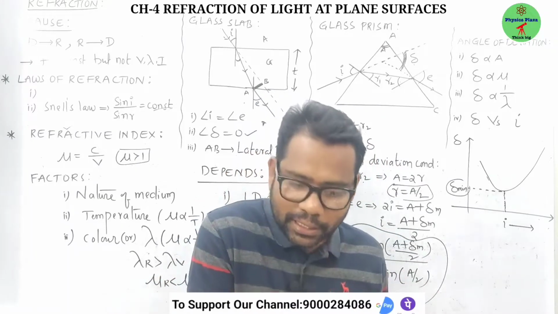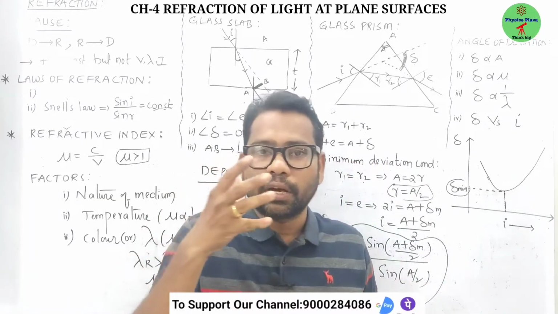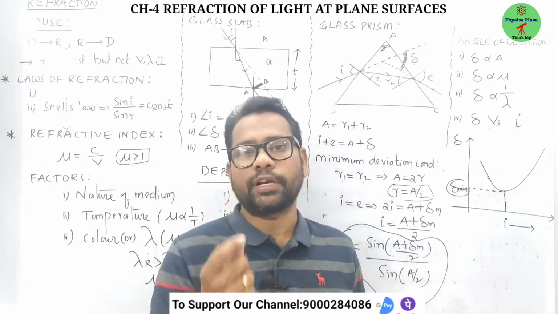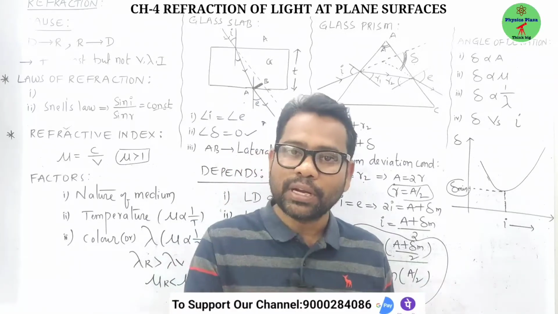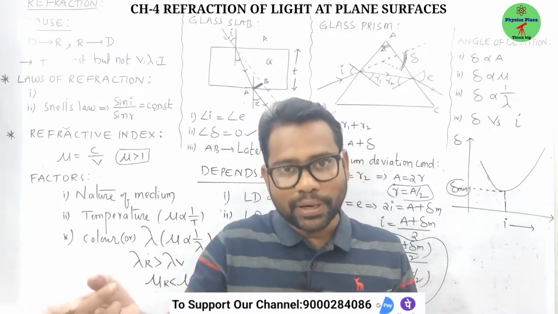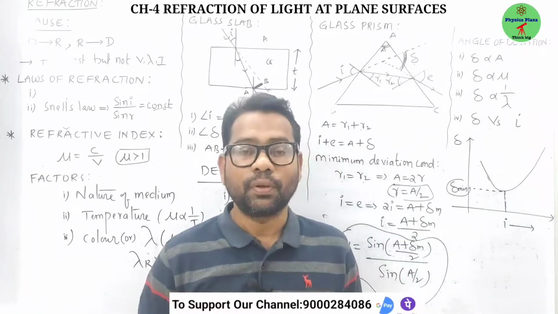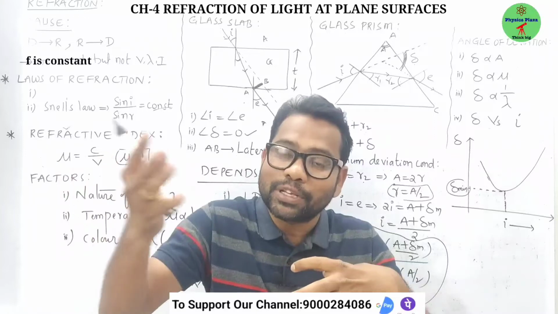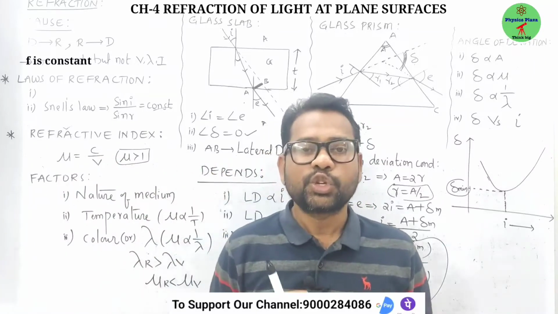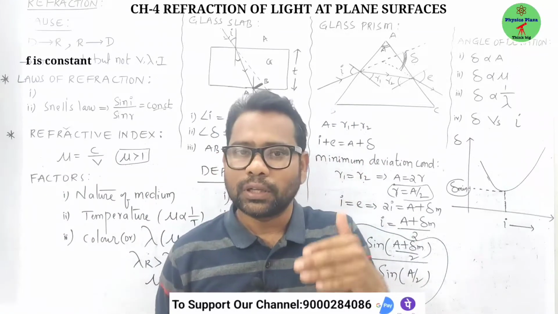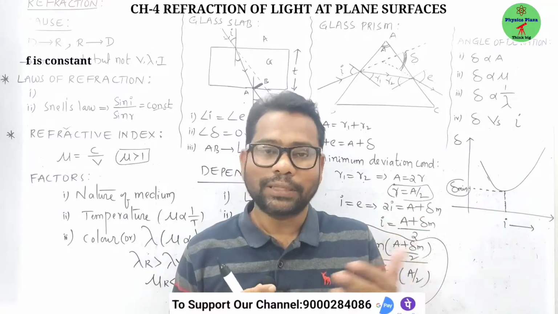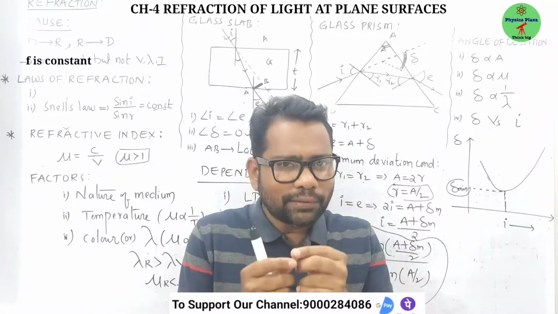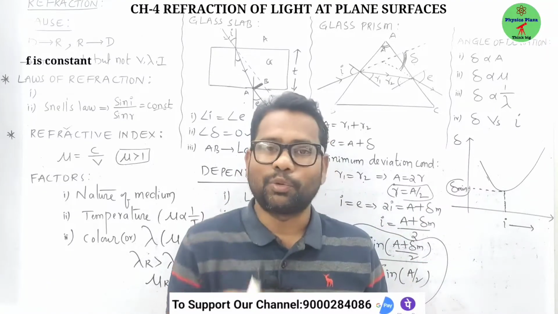See, this optically rarer and optically denser we can understand in terms of speed of light. The medium in which the speed of light is more than that of the other medium is called rarer medium, whereas the medium in which the speed of light is less when compared with the other medium is called denser medium. Children, we know very well that no other object can travel faster than light, and light travels fastest in air or vacuum only.